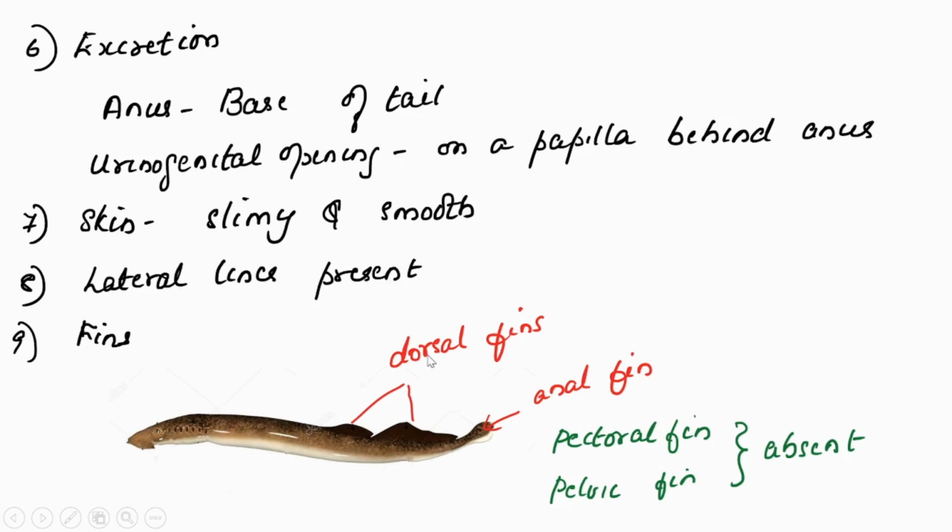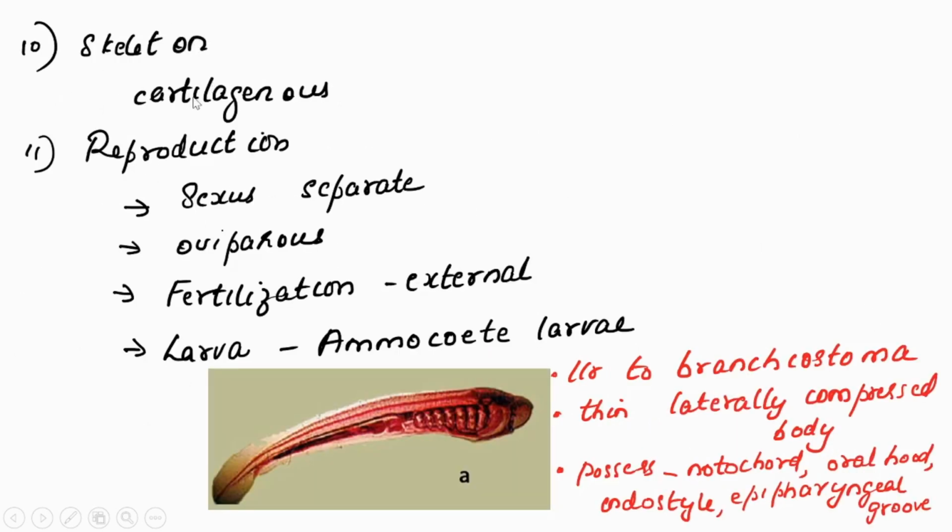Then fins. Dorsal fin and anal fin are present, but pectoral fin and pelvic fin are not. Pectoral fin is usually seen here, just near the eyes. Pelvic fin we can see somewhere here. If it were present, it would be somewhere here. Anyway, both the pectoral and pelvic fins are absent. Skeleton is cartilaginous.